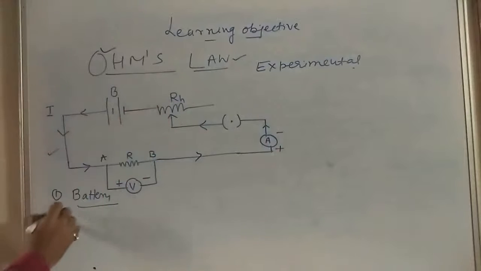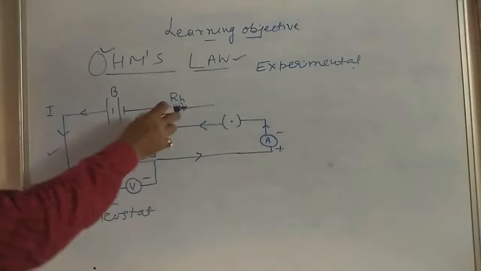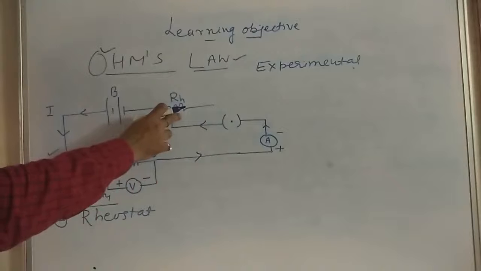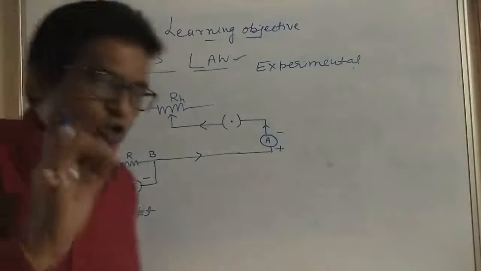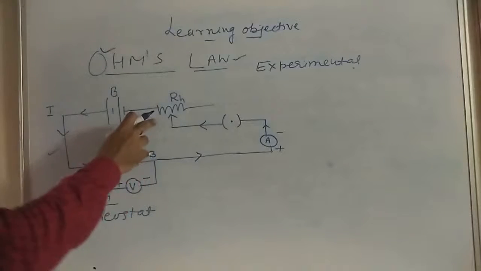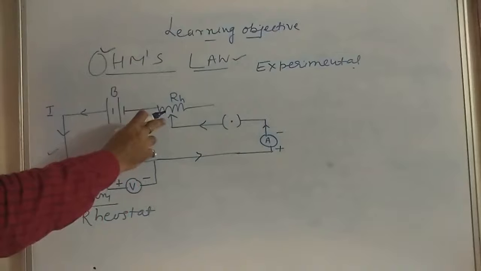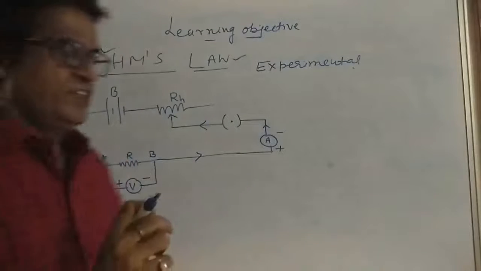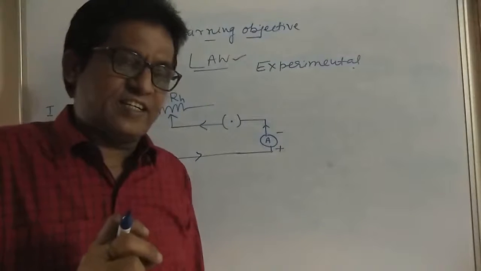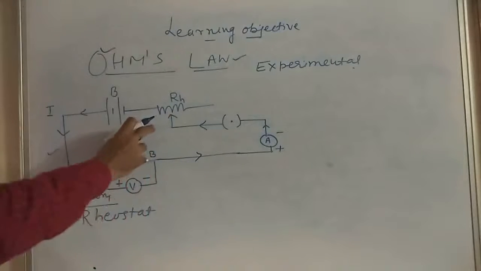Now, the second thing is the rheostat, which is also called variable resistance. It is used to change and adjust the value of current with the help of this.